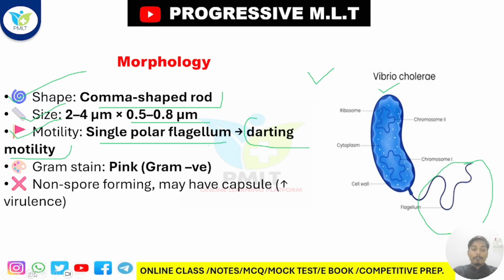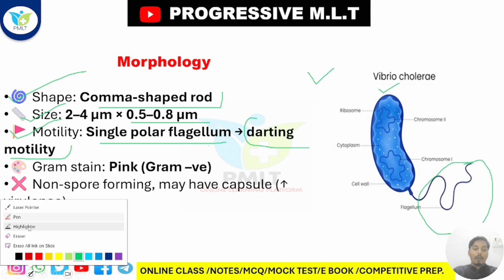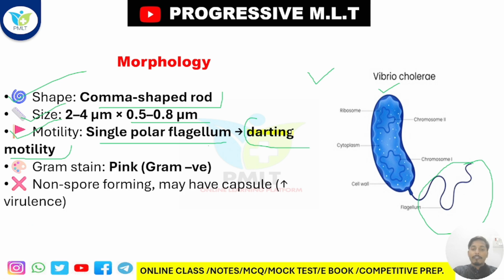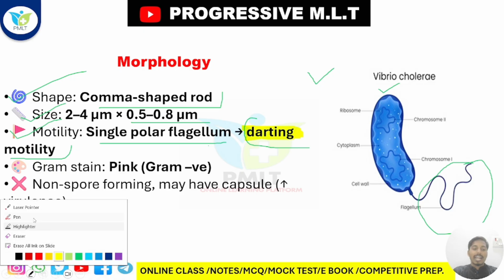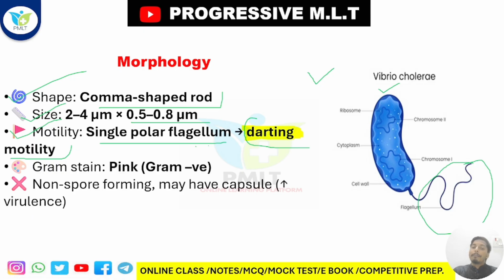It is also important for your competitive exams. Many questions might come from this darting motility. If asked which bacteria expresses darting motility, you have to say it is Vibrio cholerae. Here is a flagella, so we can easily get darting motility.